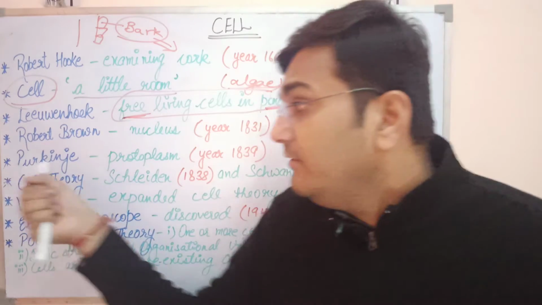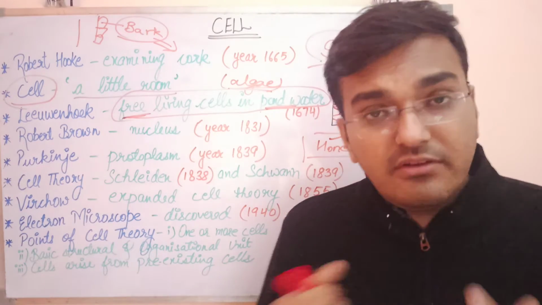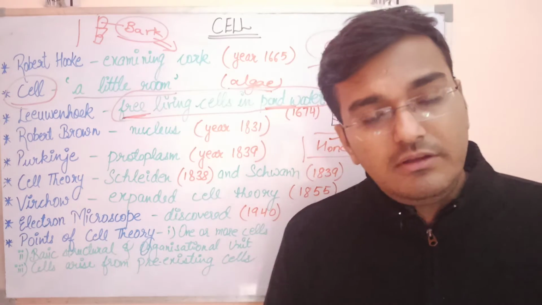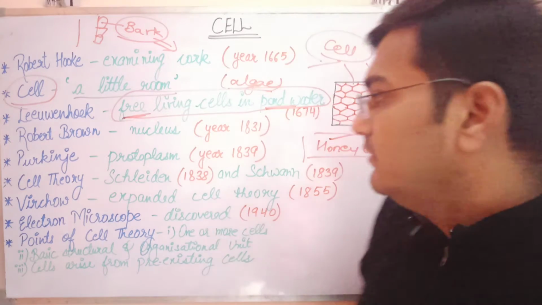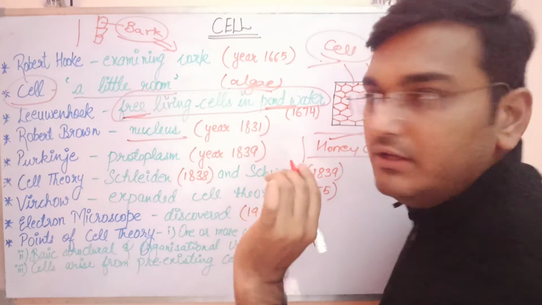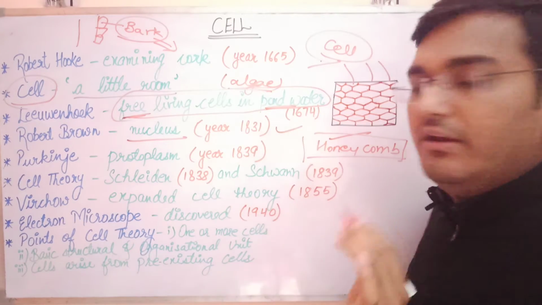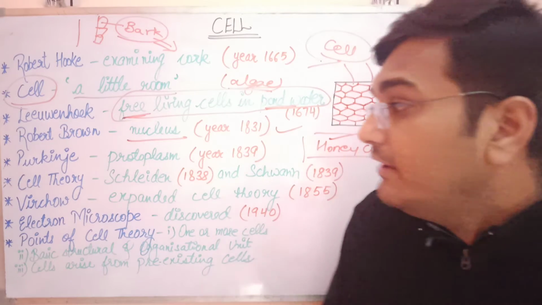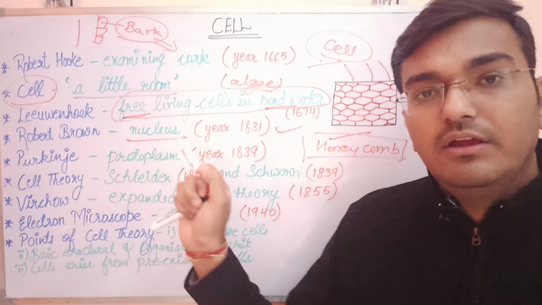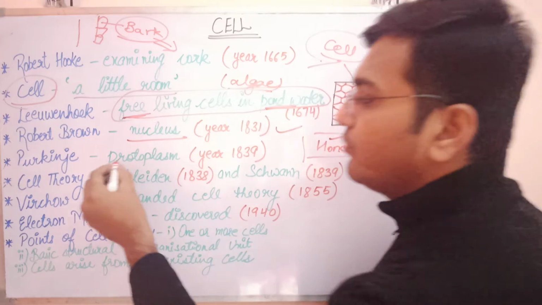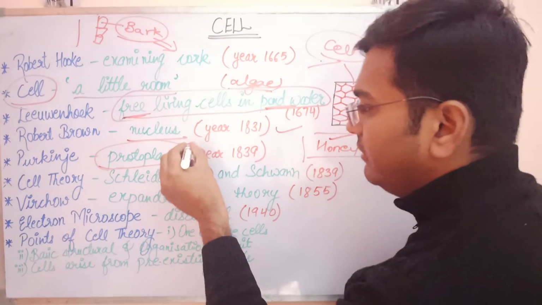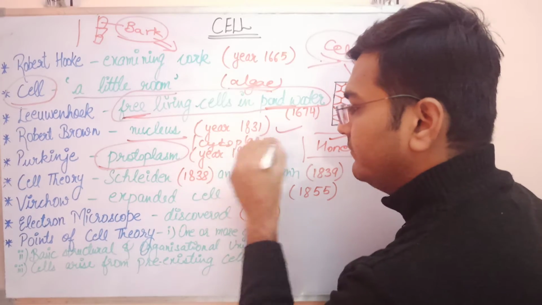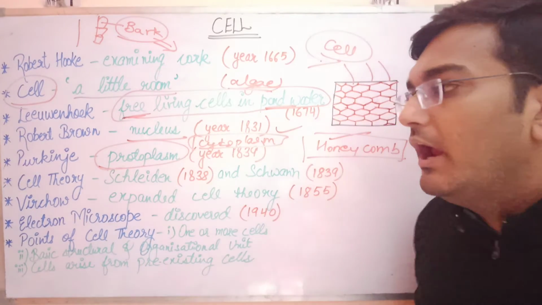The next discovery was made by the scientist Robert Brown. He discovered the nucleus in the year 1831. The next discovery was made by the scientist Purkinje. He coined the term protoplasm. Today we also call it cytoplasm, in the year 1839.